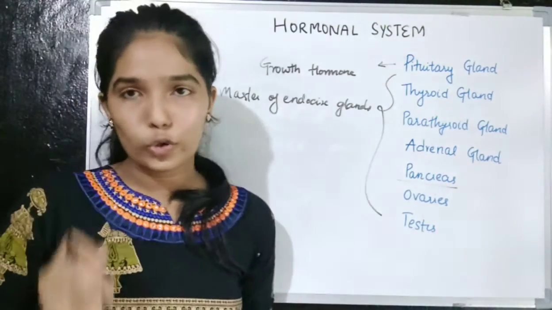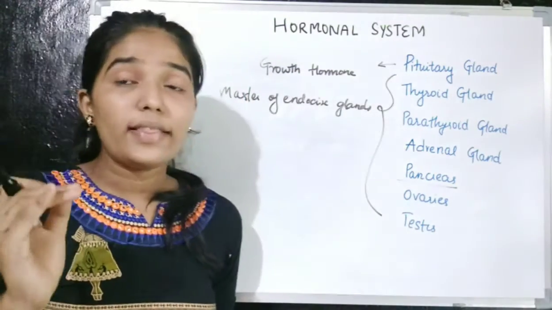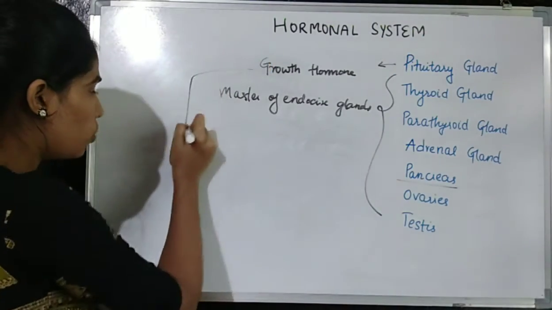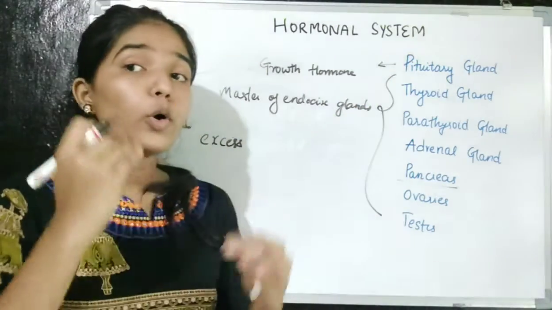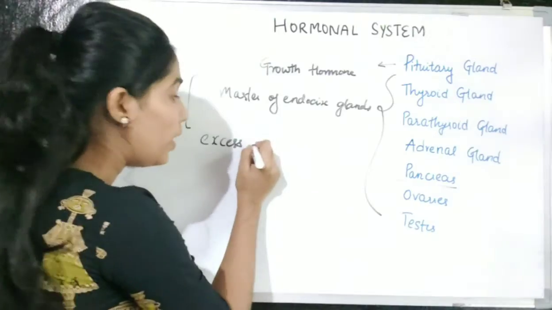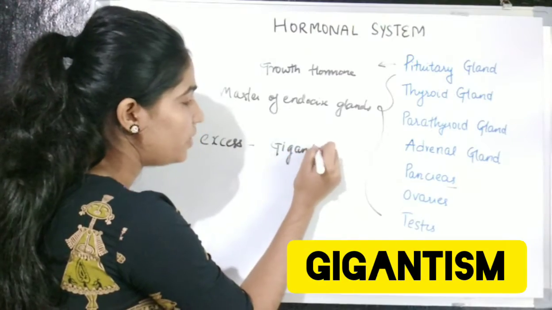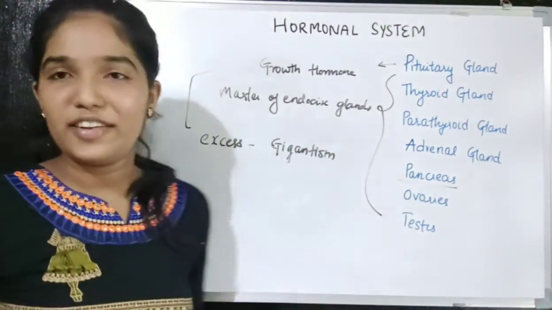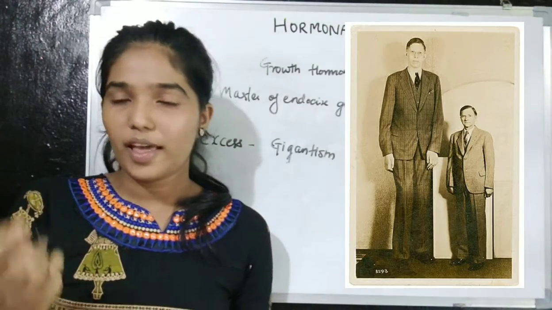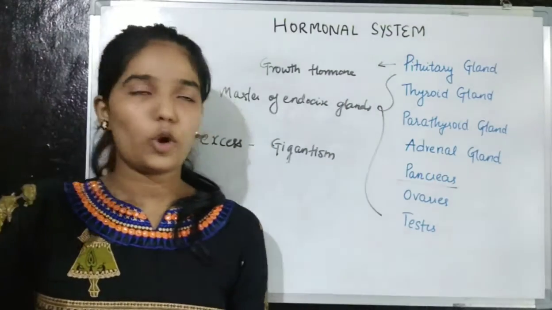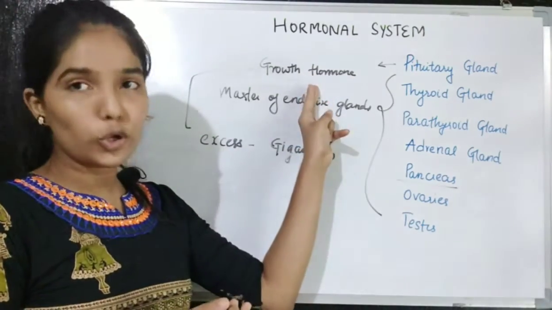Now it secretes growth hormone, which means this hormone is required for our proper growth. But when there is an excess of this hormone, when the pituitary gland secretes more growth hormone, it leads to a condition called gigantism. In gigantism, the person looks very tall, like a giant. The growth is not normal; it is much more than normal. This happens when there is excess secretion of growth hormone.